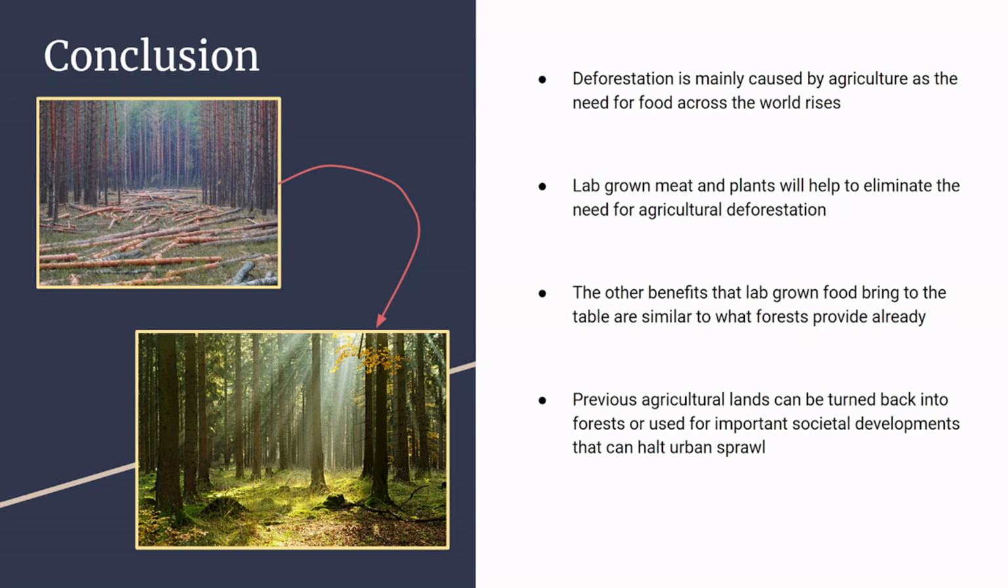As said before, previous agricultural lands can be turned back into forests or used for important societal developments that can help to halt urban sprawl. Lab-grown meat and plants are the future for a food-hungry world that can help stabilize our planet's forested refuges as the world's population comes to a stable stop.